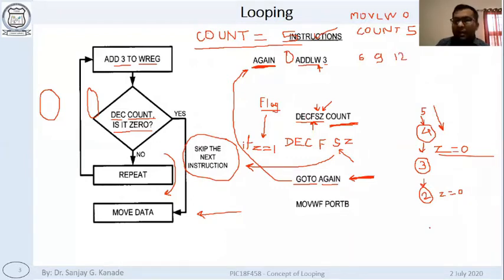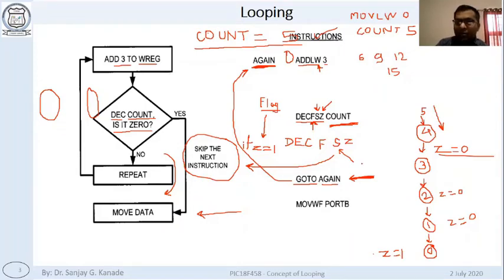Now we will again decrement from this 2. It will become 1. Z will still be 0. So we will again go back here. We will add 3. So W will become 15. Now we will decrement again. This 1 will become 0. Now as the result of the decrement operation is 0, what will happen? The Z flag will become 1. Right? The result of the decrement operation is 0.